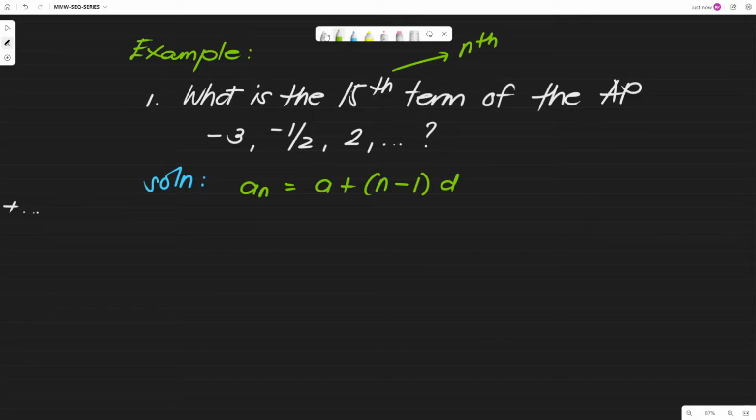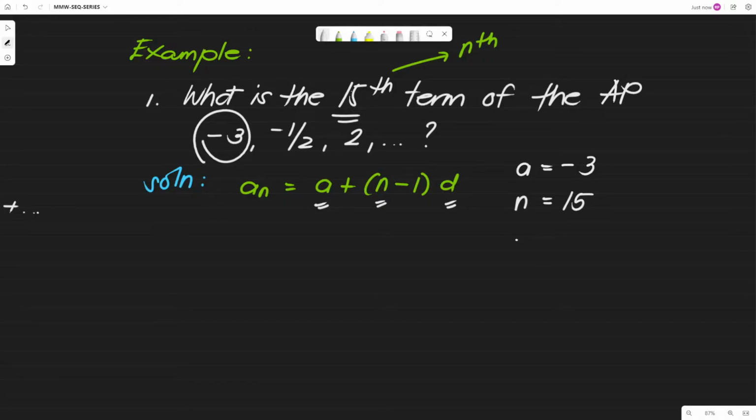So what values do we need? We need a, we need n, and we need d, to solve this problem. Let's first look for a. What is the first term of our arithmetic progression? We have negative 3, negative 1 half, and 2. The very first term is negative 3. So a is equal to negative 3. Then we have n. For n, we are asked to find the place value of the term being looked for, which is 15. So n is equal to 15.